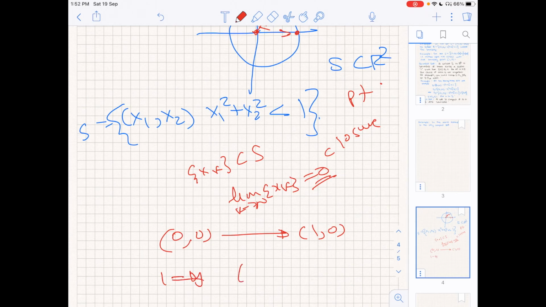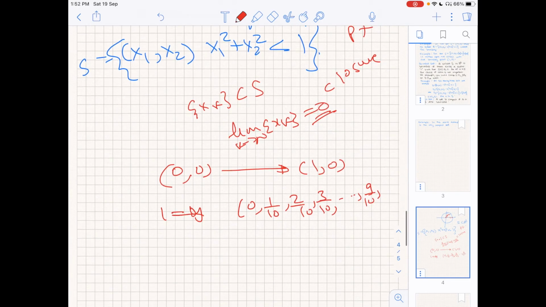The first point is 0, then the second point is 1 by 10, then 2 by 10, then 3 by 10, and so on up to 9 by 10, and after that 0.99, then 0.999, and so on.